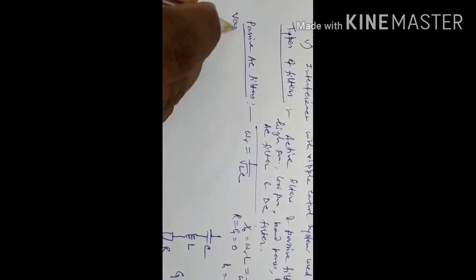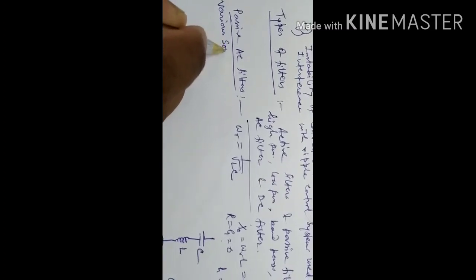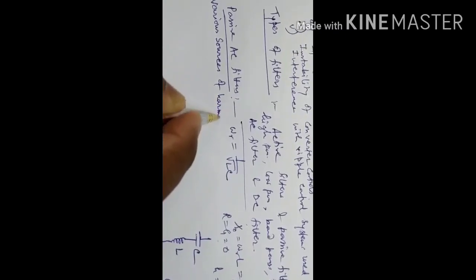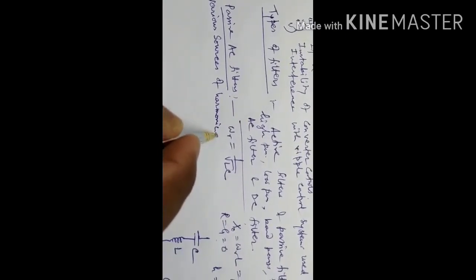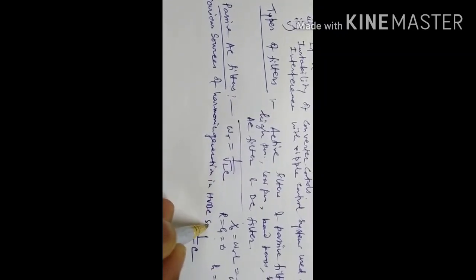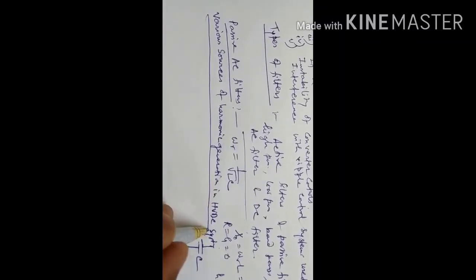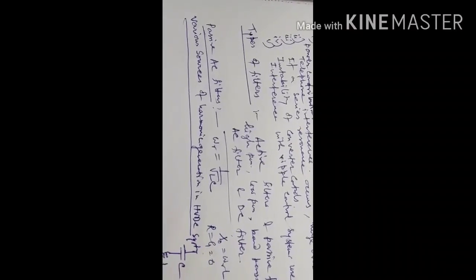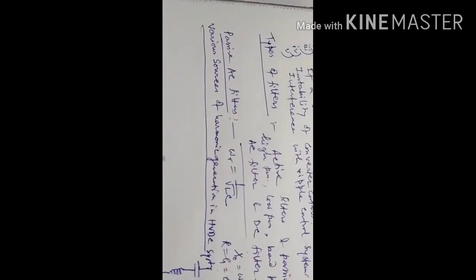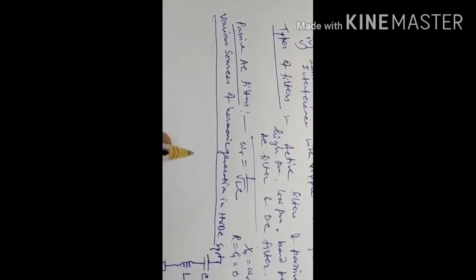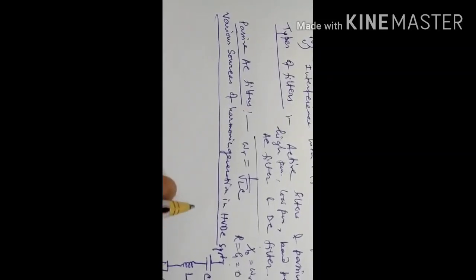The next point is the various sources of harmonic generation in the HVDC system. An HVDC transmission system consists of a rectifier and inverter, whose operation generates harmonics on the AC and DC sides of the converter.